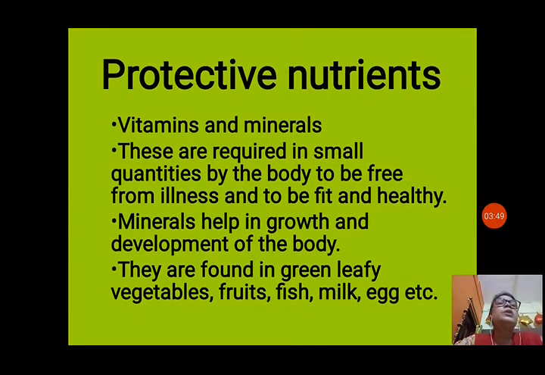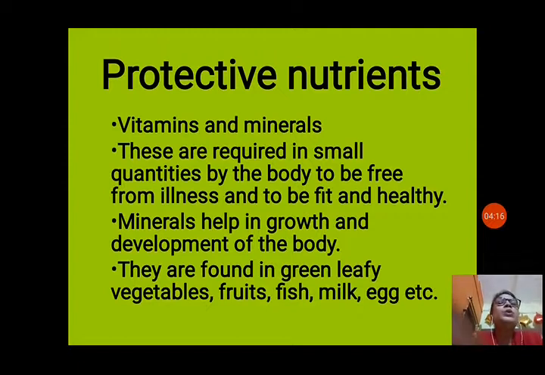protective nutrients. So vitamins and minerals, these are required in small quantities by the body to be free from illness and to be fit and healthy. So it is not required in large amount, but you should eat these vitamins and minerals so that you can remain healthy, so that no disease can be caused. Vitamins and minerals protect us from many different types of diseases.